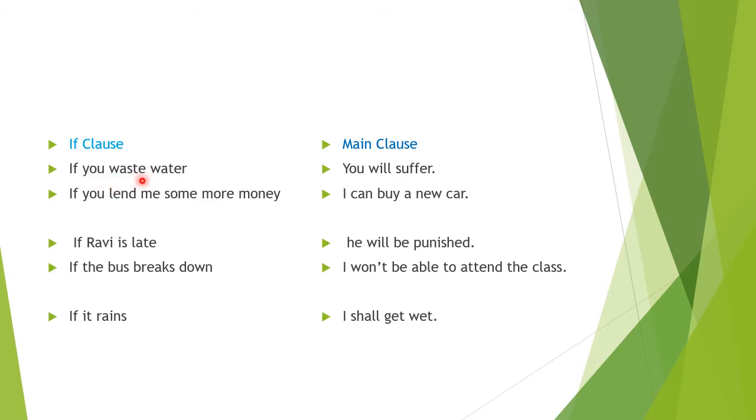And in the open conditional, how should the verb be here? Verb should be in present tense. And here in the main clause we have will, auxiliary, can, will, won't, shall, shan't, may, might, any, depends on the tense. Clear? Now this is the example for the open conditional. Go through it once again.